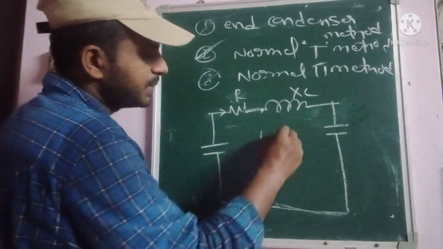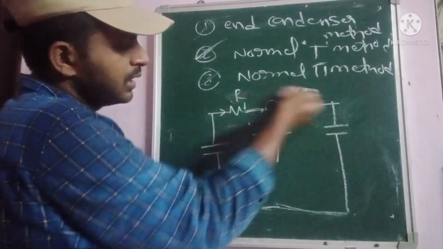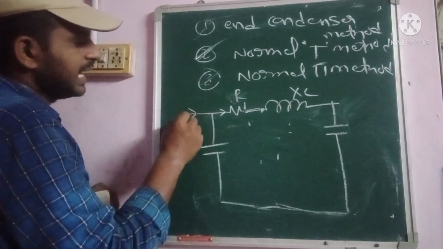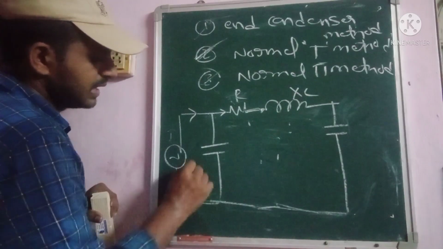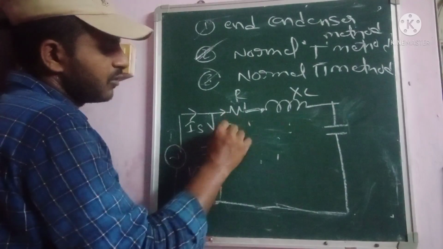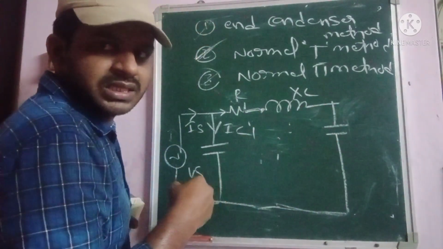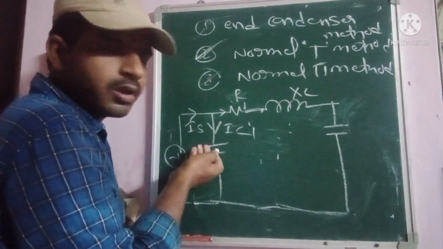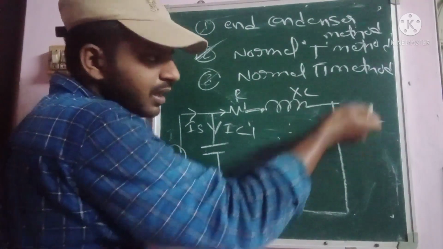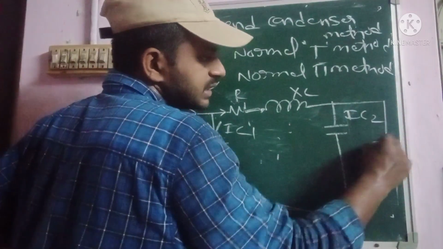The phi can be simply represented like this, as we already know. So this is the normal phi method. The sending end voltage is Vs, and the current flowing in the line is Is. The current flowing through the first capacitor is IC1, and the current flowing through the second capacitor is IC2. A load is connected here as well.